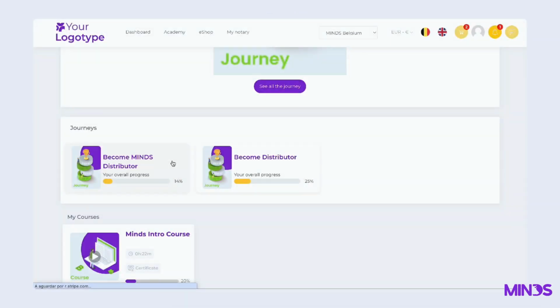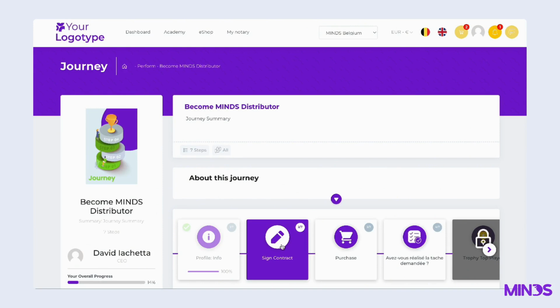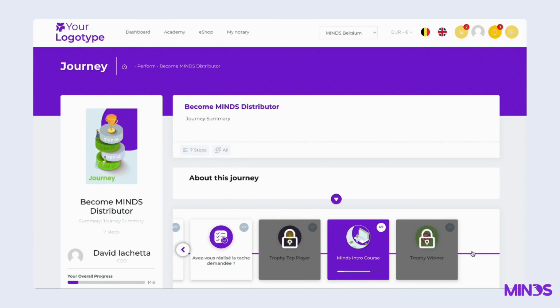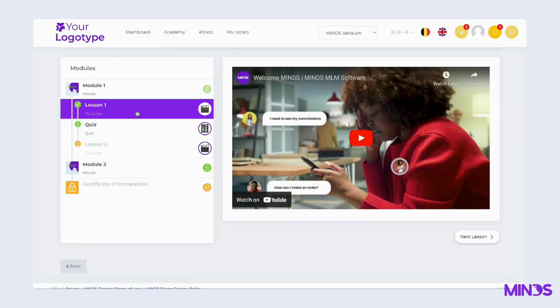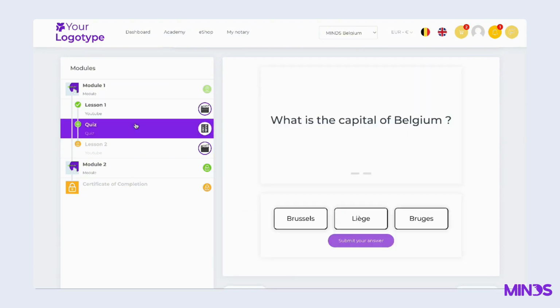A distributor's primary role is to convert customers, leads, and referrals into new distributors, driving the overall growth of the network. To facilitate this, we have a powerful tool called Journeys. This feature automates the onboarding process for new recruits. On the dashboard, you'll find an example journey titled Become MINDS Distributor. Users must complete this journey, which includes filling out their profile information, signing the agreement electronically, purchasing a product, and attending a short course or presentation. You can even include quizzes to assess their understanding.